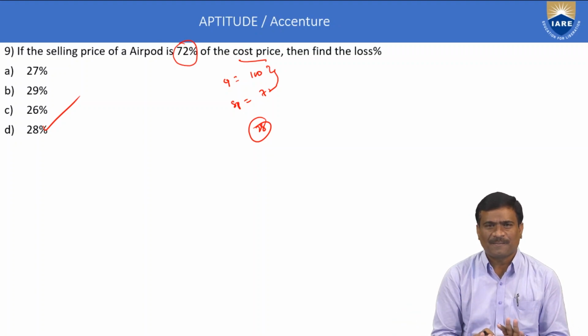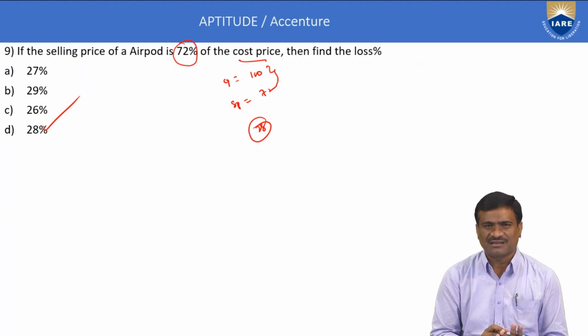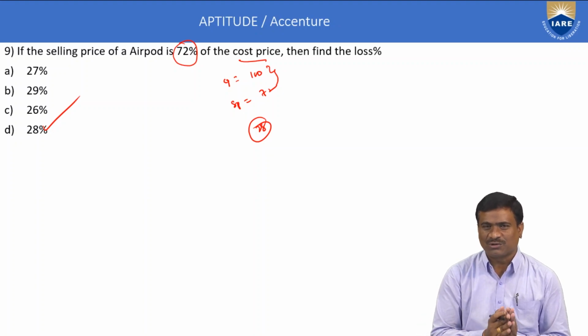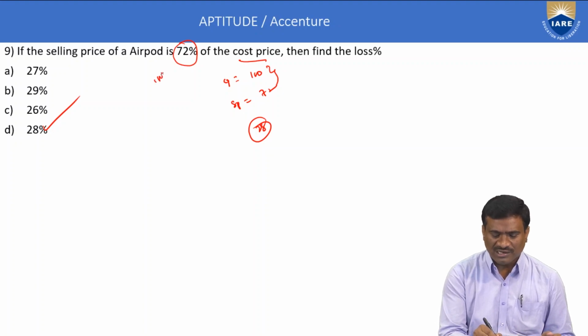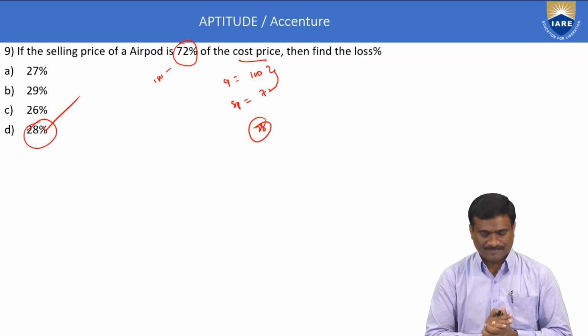Otherwise, using the formula: cost price is not given, so assume X or 100. Selling price 72. Loss is equal to cost price minus selling price, 100 minus 72, 28. Loss percentage, loss by cost price into 100, is equal to 28. Apply the direct method only. Here 100 minus 72 is equal to 28. Option D only is correct.